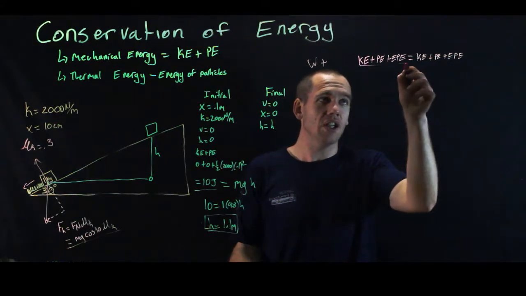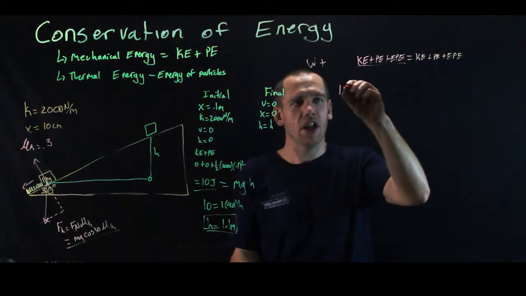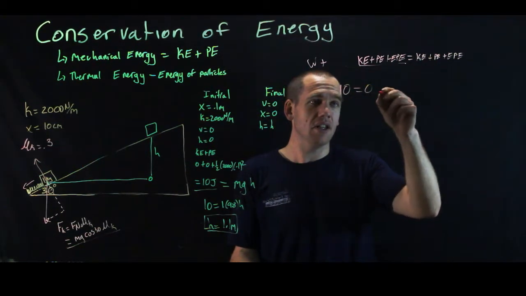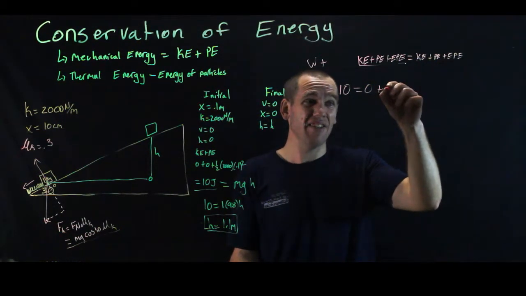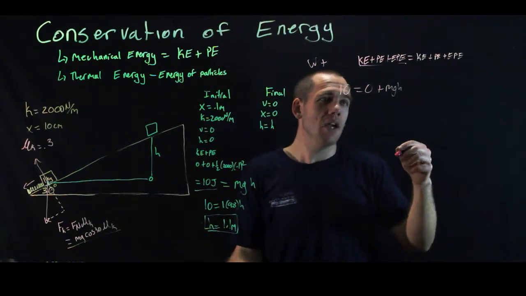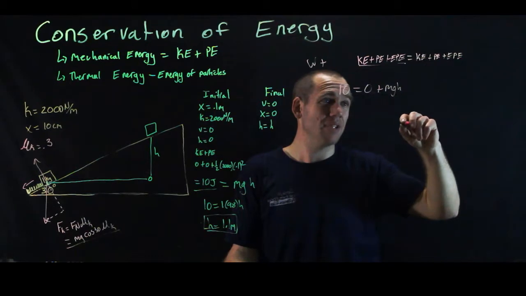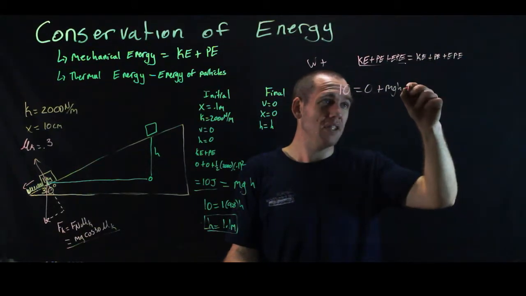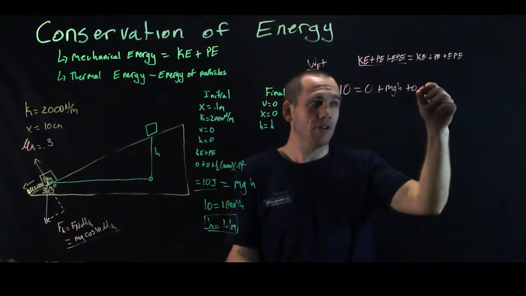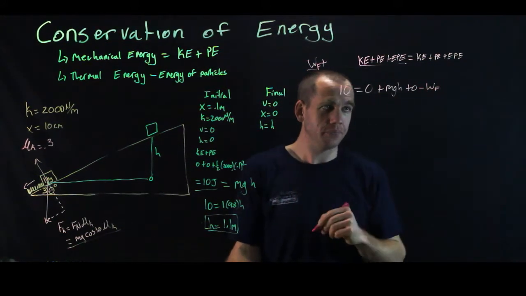So this hasn't changed. My initial quantities haven't changed. So I still have 10. And my kinetic energy hasn't changed. It's still 0 at the end. My potential energy has. Now it's mgh, but my height will be different because friction does work the whole time. Plus my elastic potential energy, which will be 0 again. And then I have the work done by friction. I'm going to subtract it over, minus the work done by friction.